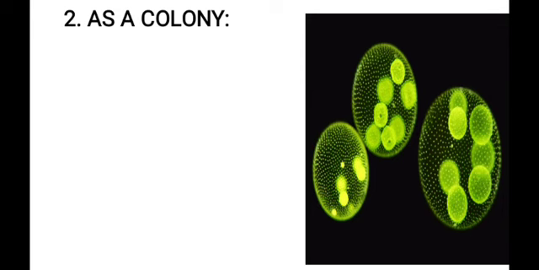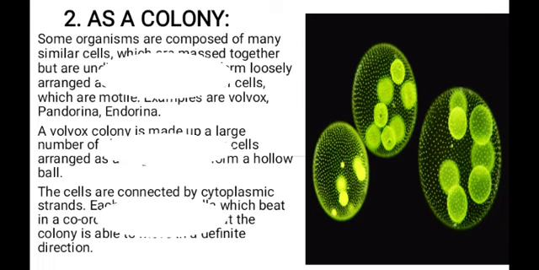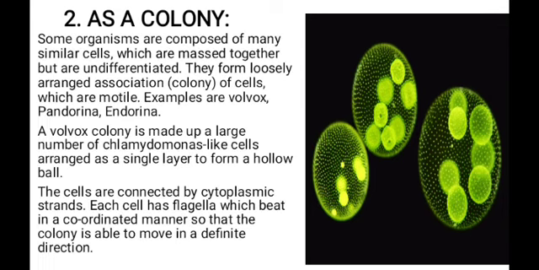Cell living as a colony. Some organisms are composed of many similar cells that are massed together but are undifferentiated. They form loosely arranged association that we call colony of cells, which are motile. Example is Volvox that is shown in the picture on the screen.